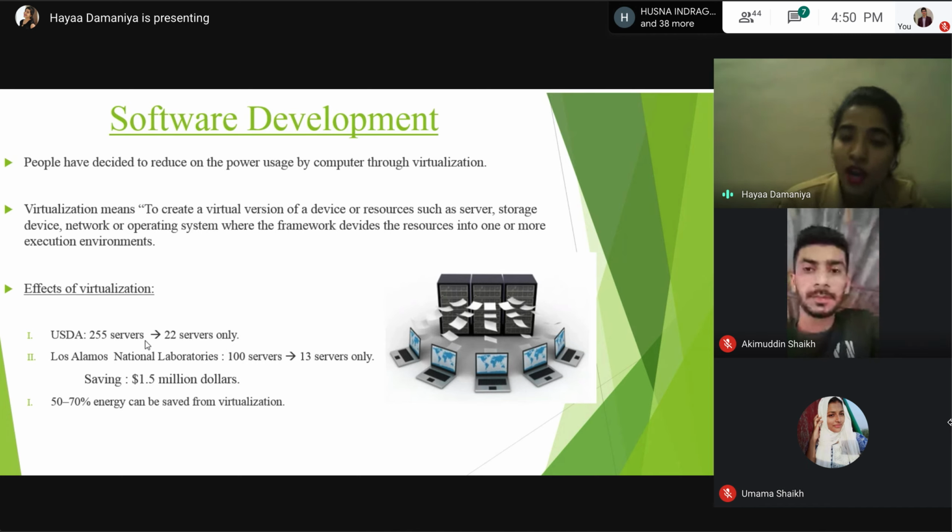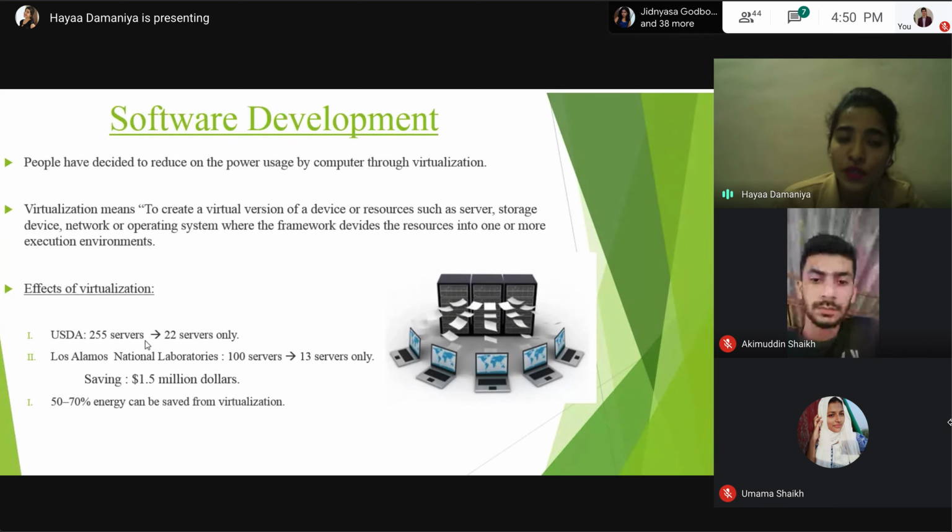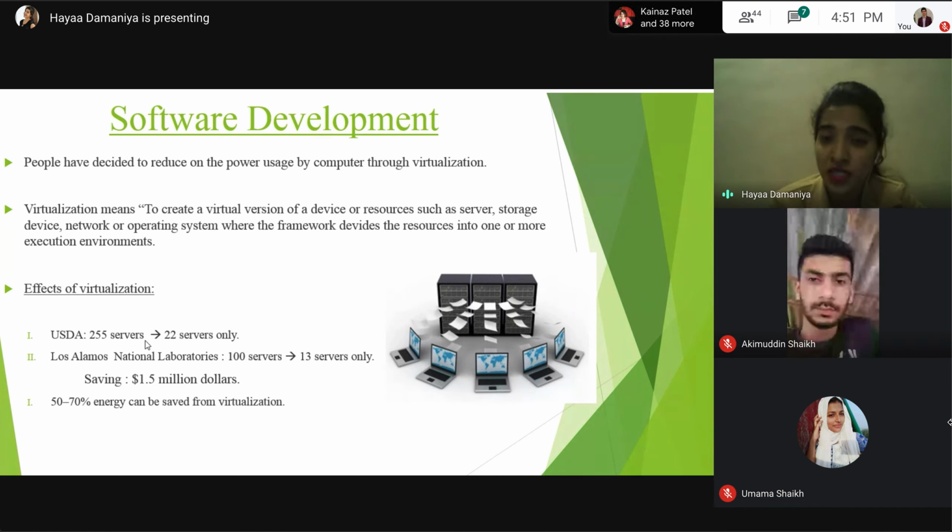This gave a saving of $1.5 million, which is actually a big amount. 50 to 70% energy can be saved from virtualization. It's not just 10 or 20%, it's 50 to 70%.